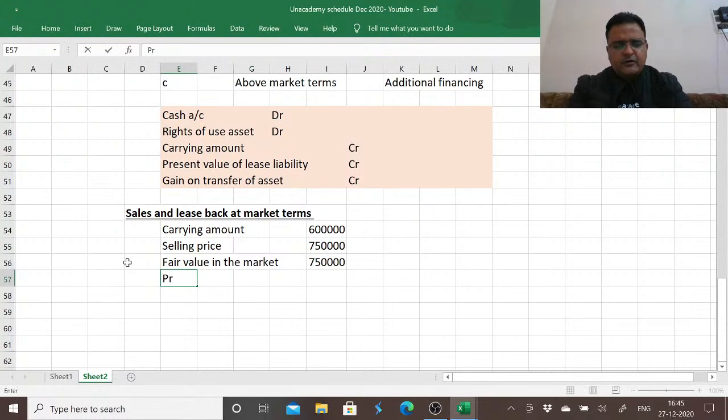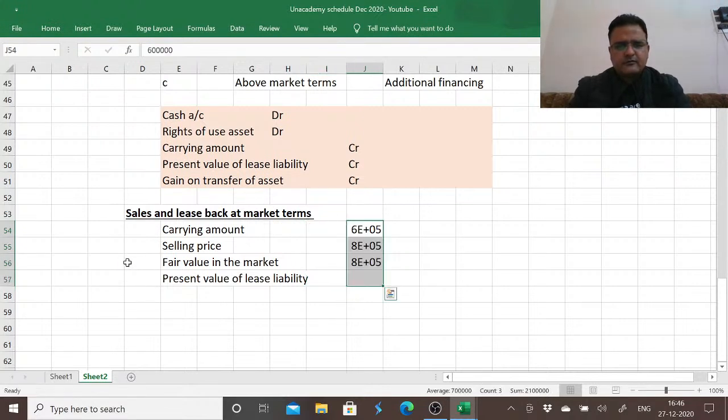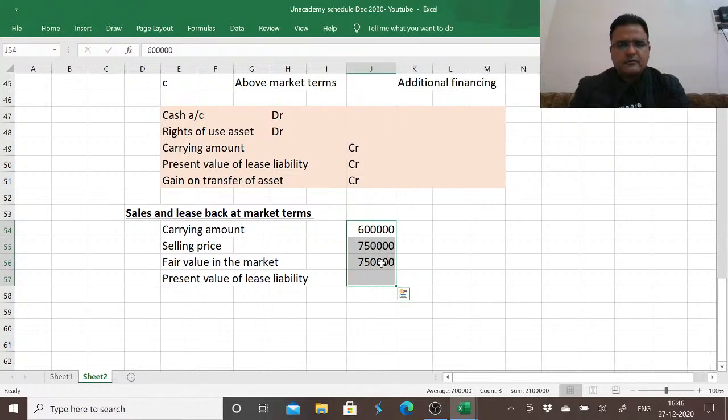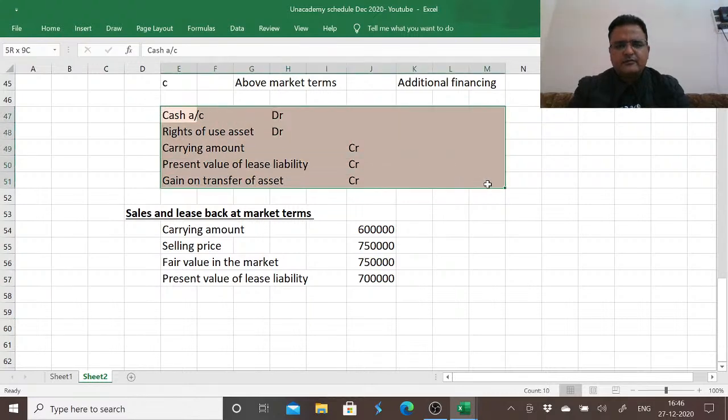The present value of lease liability agreed upon to lease back this asset is say 7 lakh. Now we need to fill in these amounts.